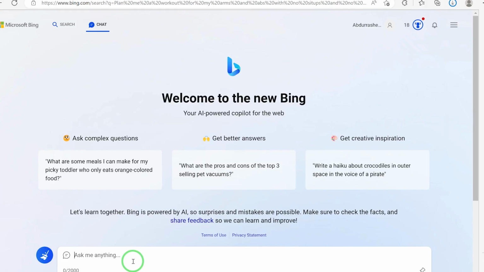So let's say I want to create a blog post and I want you to help me write the content. So you can easily generate a blog post and then ask it to write all the content for you. Assuming I want to write a blog post about ChatGPT and some of its benefits, I can easily ask it to write for me. So, can you help me write a blog post about how to use ChatGPT for complete beginners? Okay, so let's hear what it has to say.